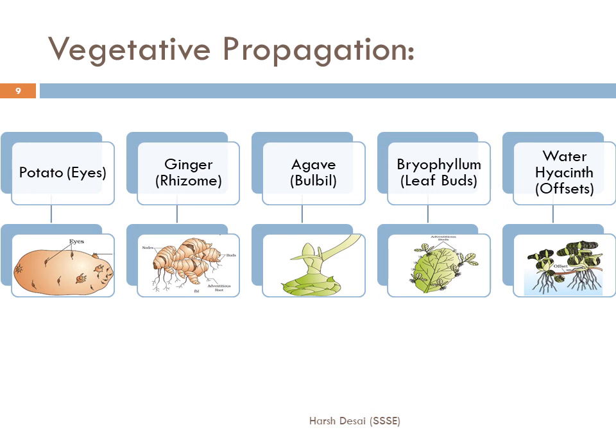Now, if we go through one of the examples, for example Bryophyllum, it produces smaller leaf buds from the leaf, as you can see here, and these leaf buds fall from the leaf and touch the ground, and from that process another plant is produced.